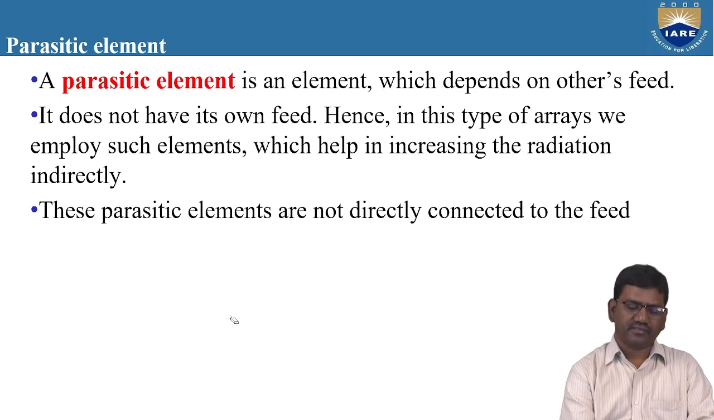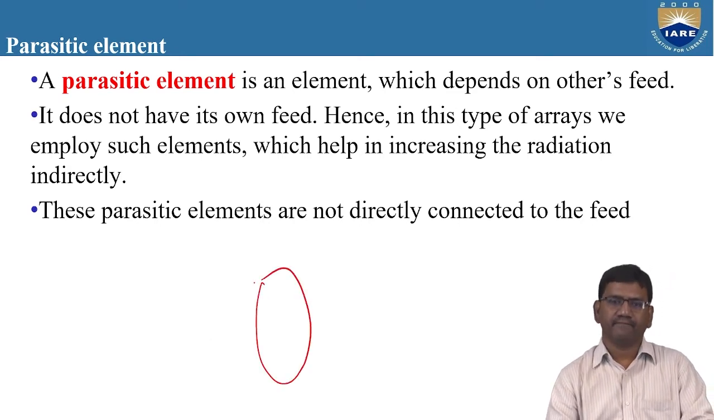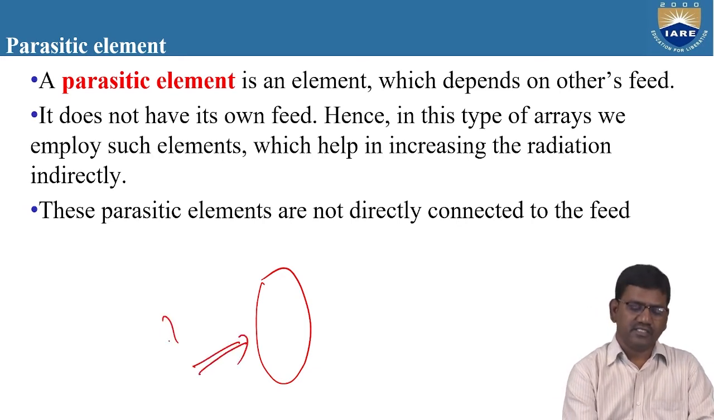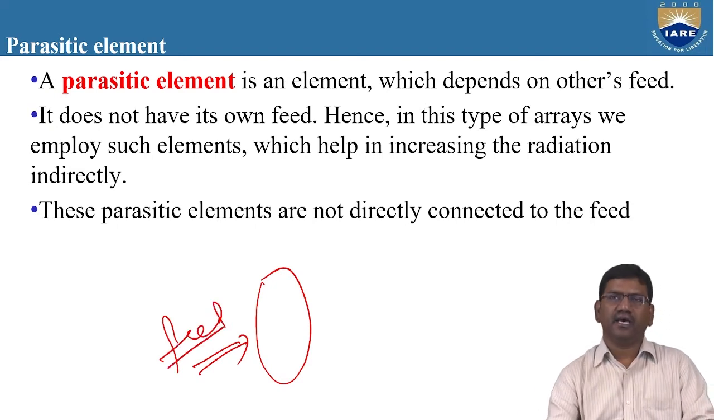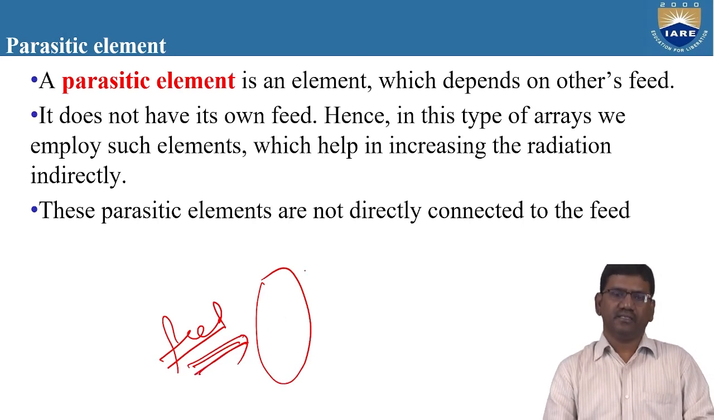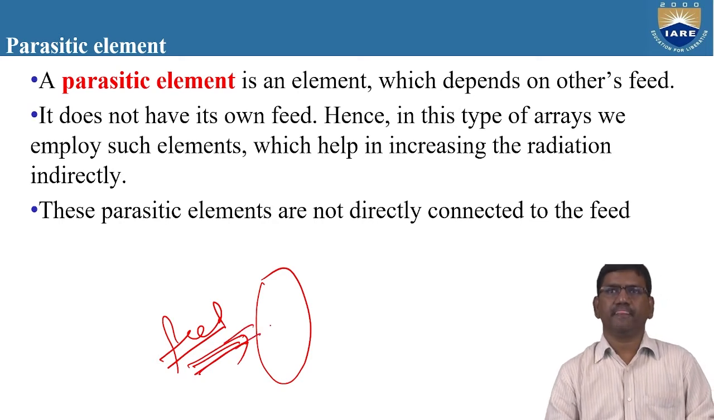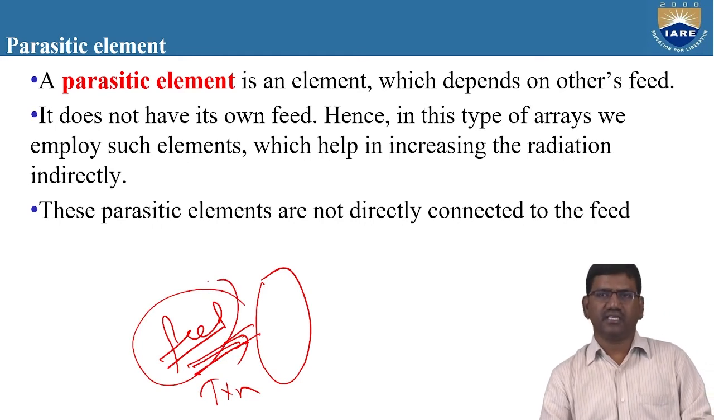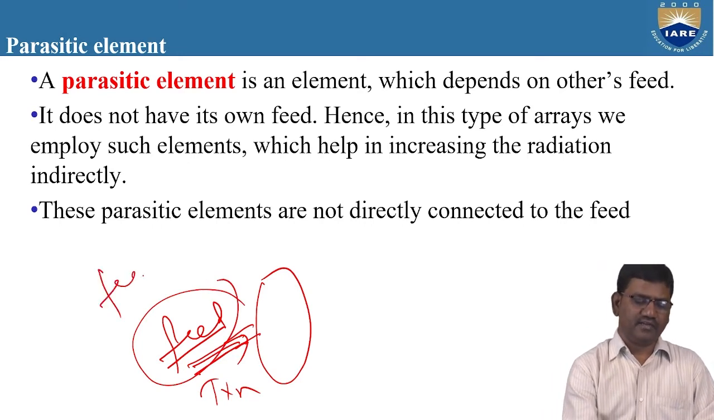So here, suppose there is a conductor here, and we are giving some input to the conductor by means of a transmission line. This is known as a transmission line. The transmission line and this conductor are connected by a balanced transmission line. This transmission line is giving some signal to the conductor. Hence, this is known as feeding.